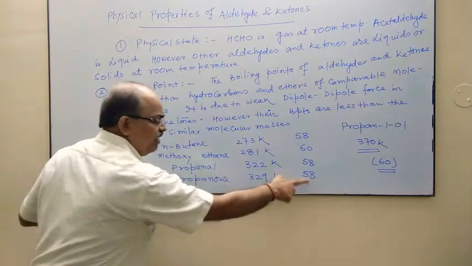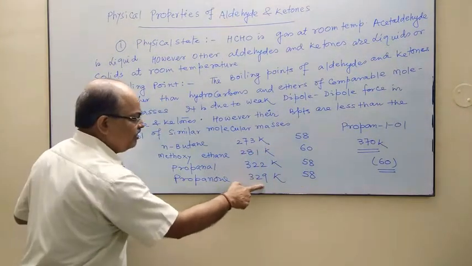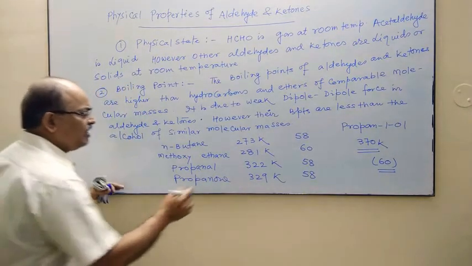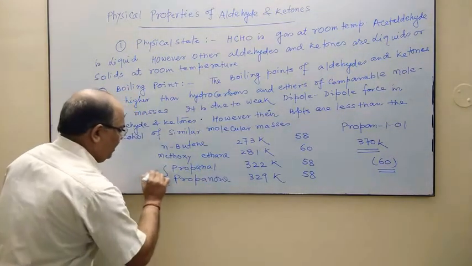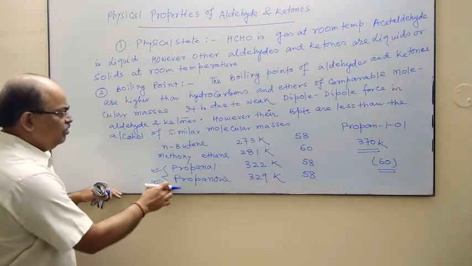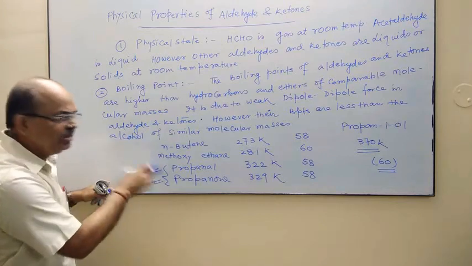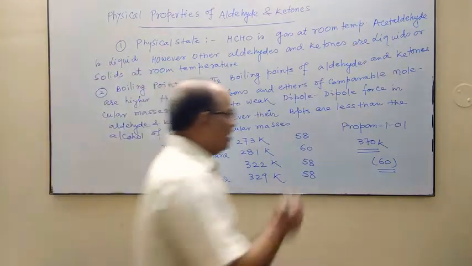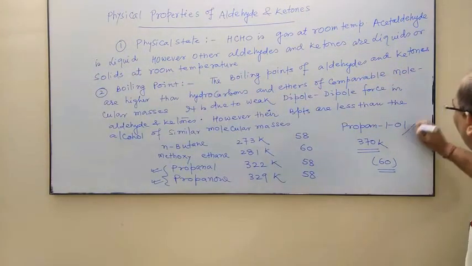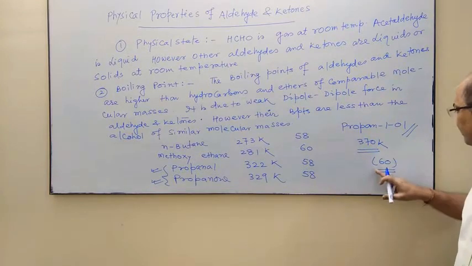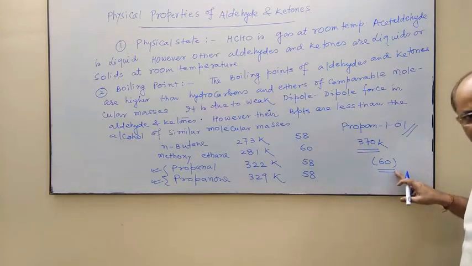Propanone, again molar mass 58, but the boiling point is 329 Kelvin. So observe the boiling point of aldehyde and ketone, it is much higher than the corresponding hydrocarbon and ether. But if we consider the alcohol, that is propan-1-ol, in this case again the molar mass is 60,